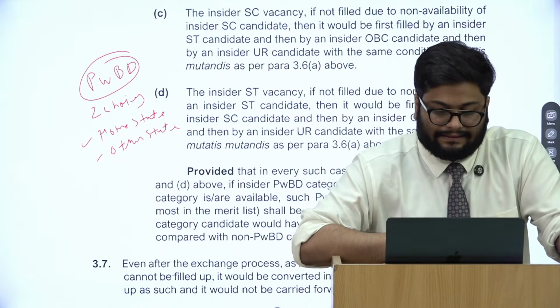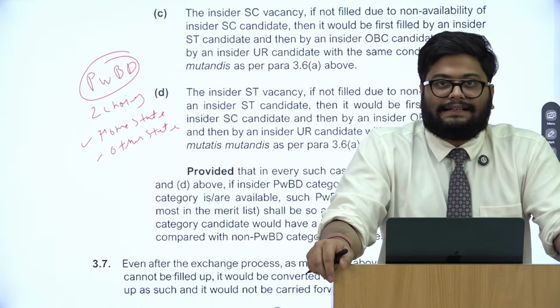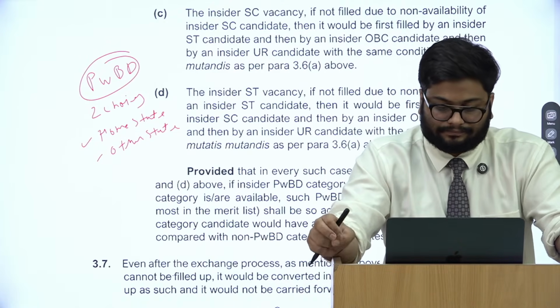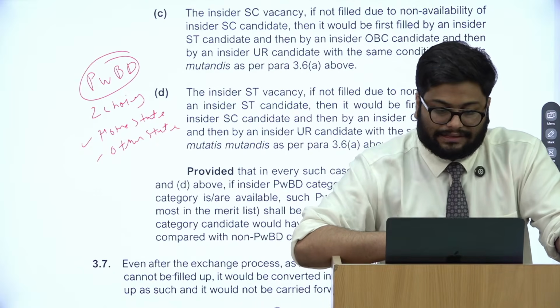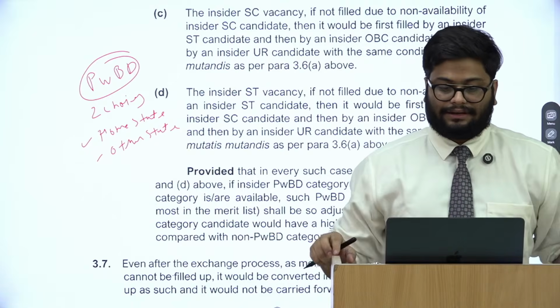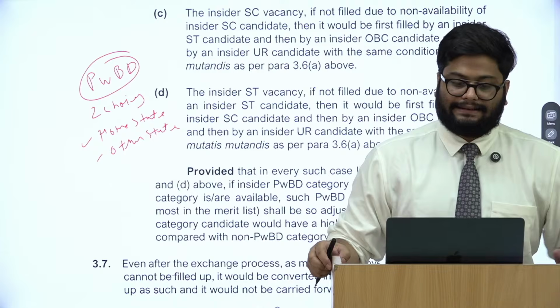It is as simple as that. So if they miss their home state, they will be considered first in the allocation. And if not, then obviously their other state option is also there, one other preferred cadre option. This is only available to PwBD candidates.